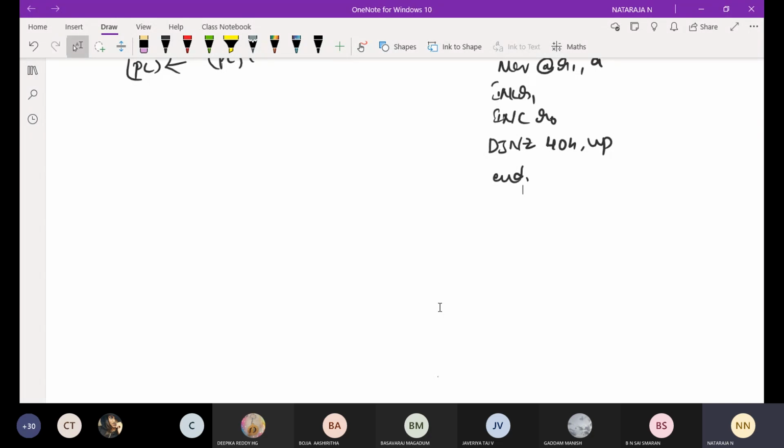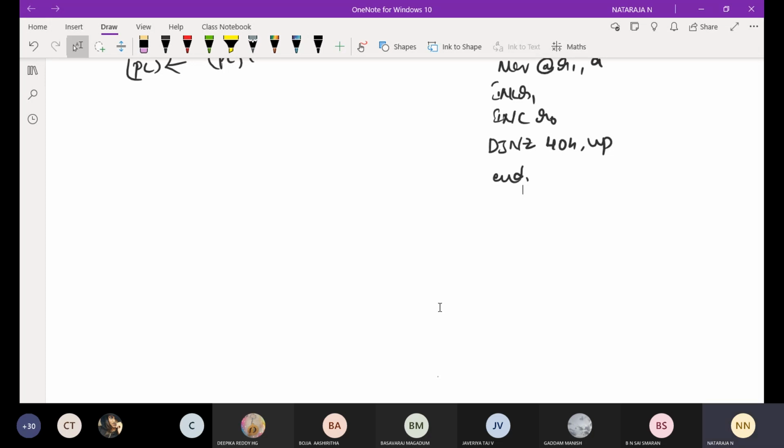Make a note. First decrement the contents of the 40H address. Then check the condition: 40H is not equal to 0.